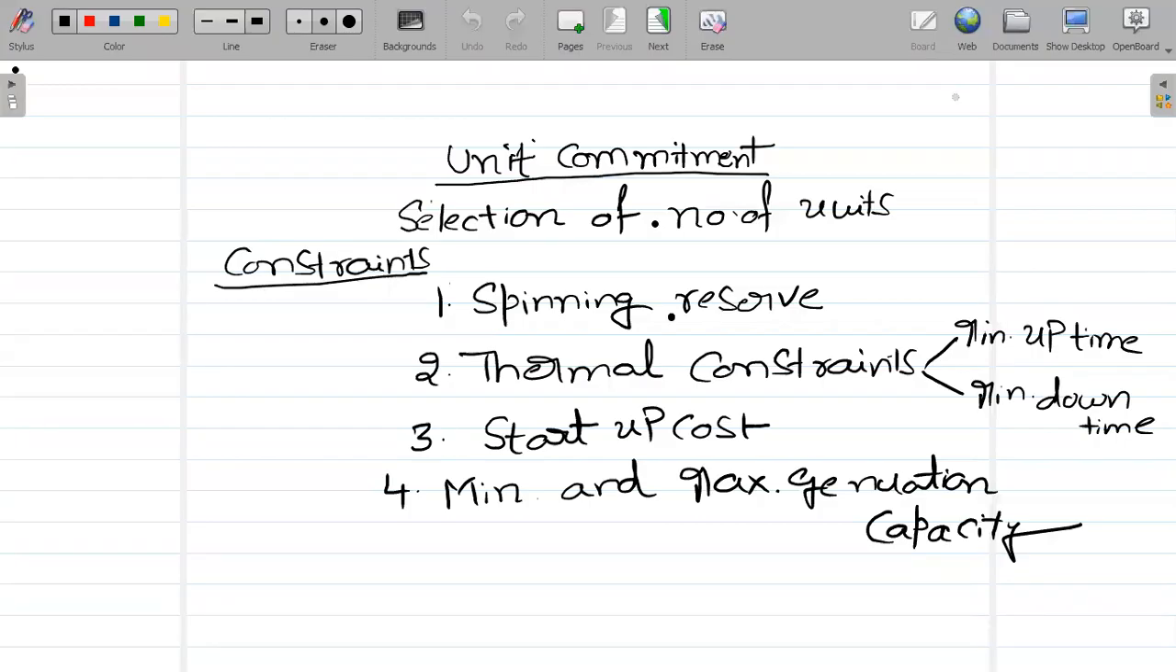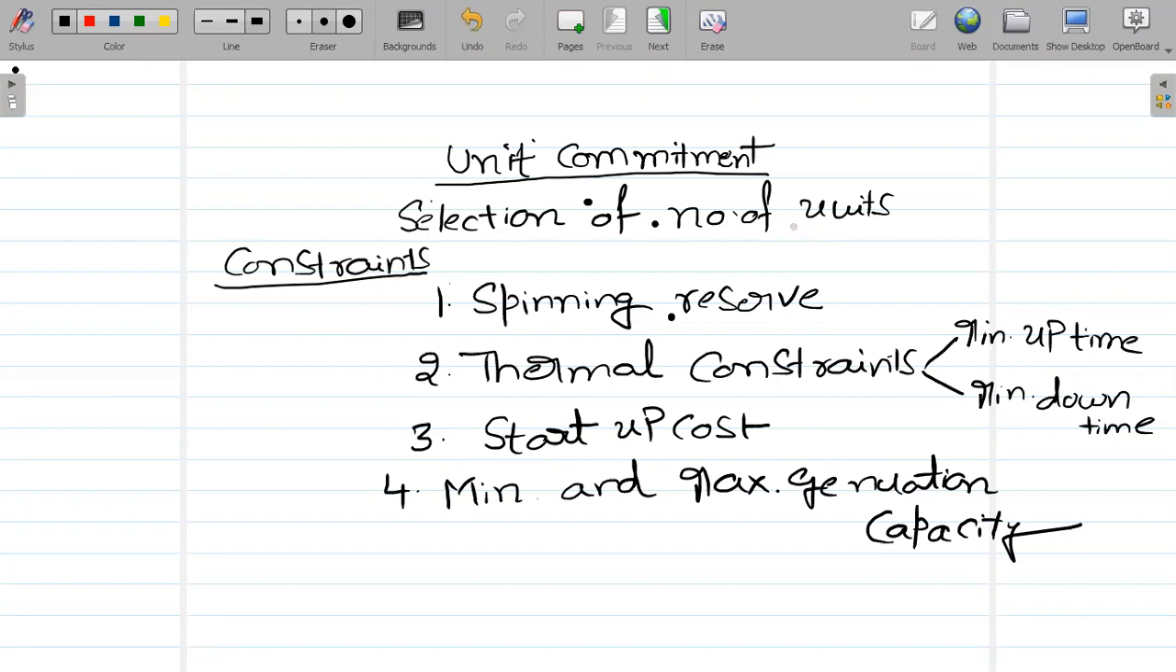Dear students, in this video I am going to discuss the unit commitment problem. The unit commitment problem is to determine the number of units of a plant for a particular load with an objective of minimum cost of generation. That means the unit commitment problem is the selection of the number of units for optimal operation.